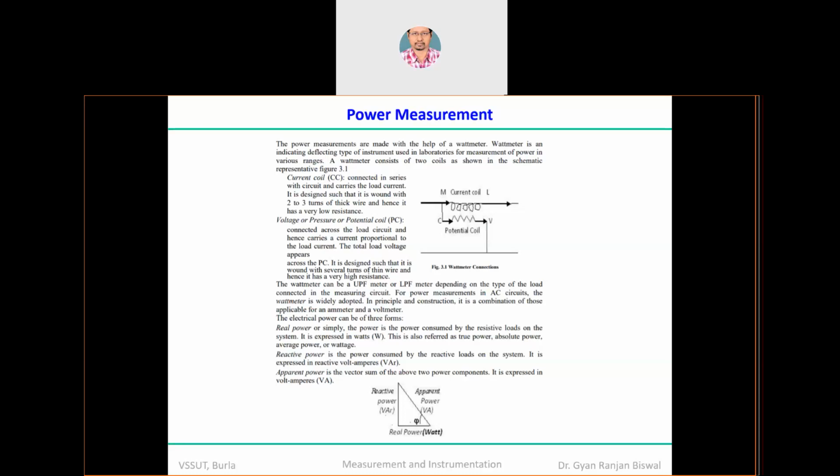So obviously in the pressure coil, remember, the number of turns is much more than that of the current coil, and the area of cross section of the conductor which is used to construct the potential coil or the pressure coil is very less. In other words, you use a thin wire. Thin wire, number of turns more. In the current coil, thick wire, number of turns less. So in the current coil, resistance will be less. In the potential coil, resistance will be very high, clear.